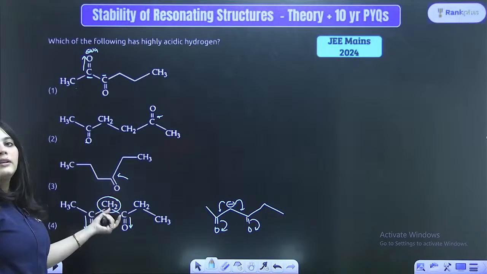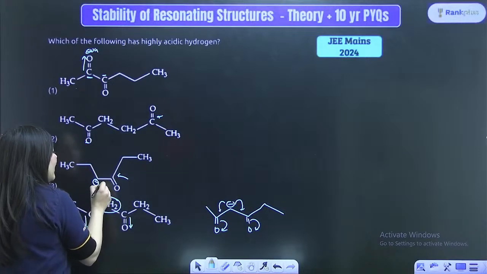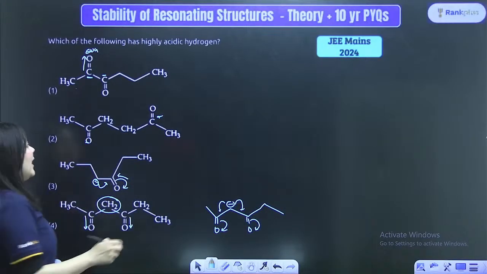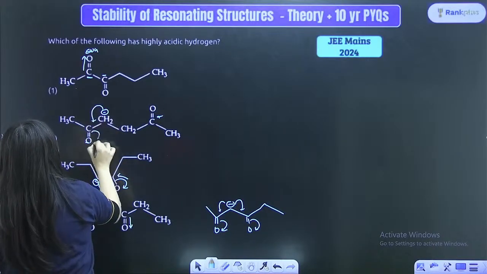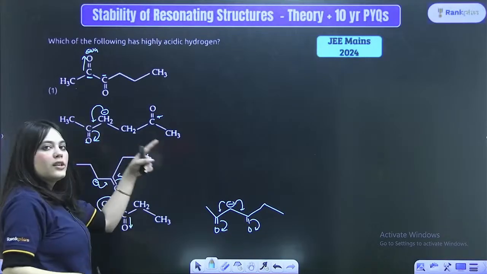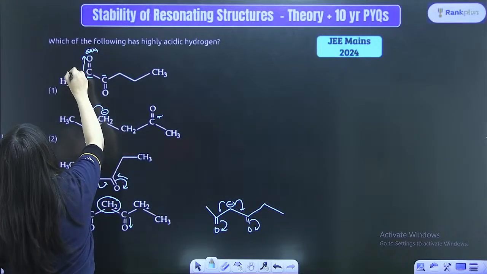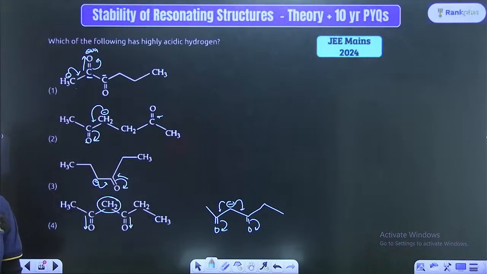Here's just one double bond O. So even if a negative charge comes over here, it can show resonance with just one CO group. Here also, once again, if this becomes negative, then this can show resonance with just one CO group because the other one is too far away. Here once again, with this CO group, it can show resonance with just one oxygen because the other one is too far away, right?